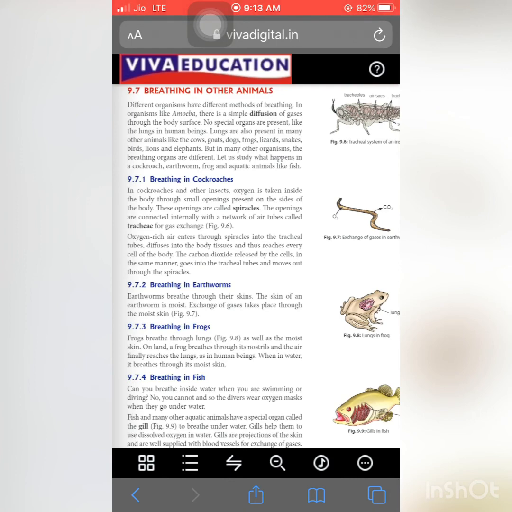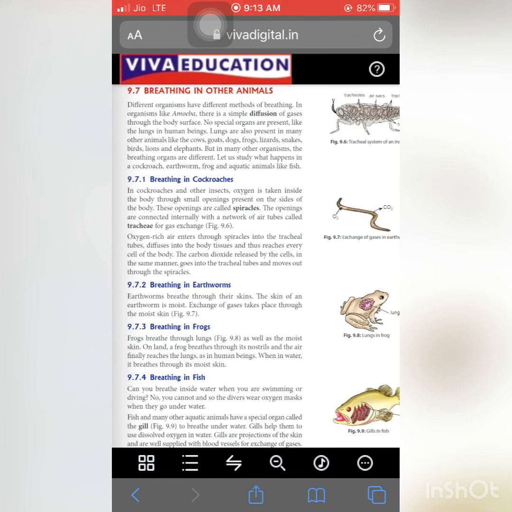The openings are connected internally with a network of air tubes known as the trachea. So oxygen-rich air enters through the spiracles into the trachea tubes, diffuses into the body and releases carbon dioxide.